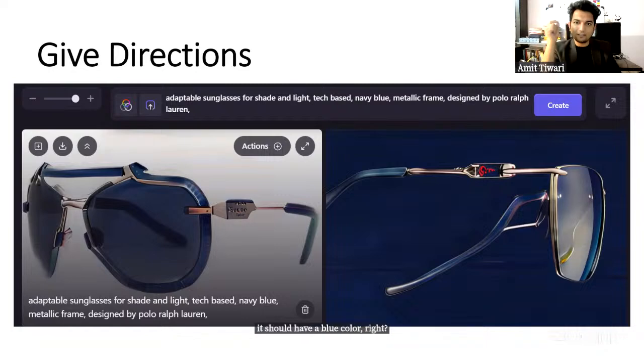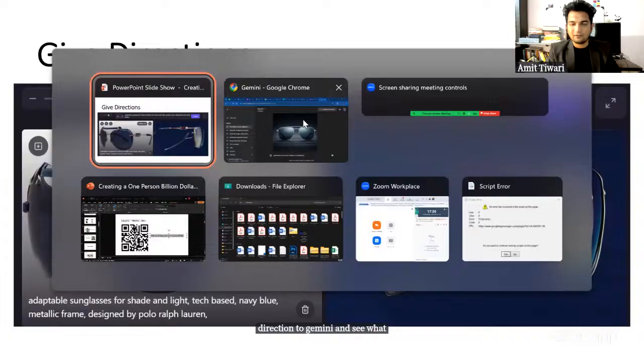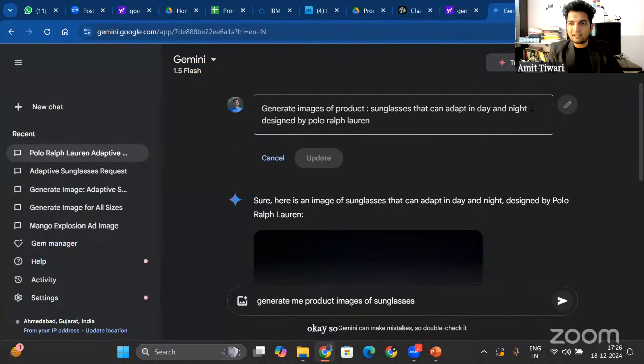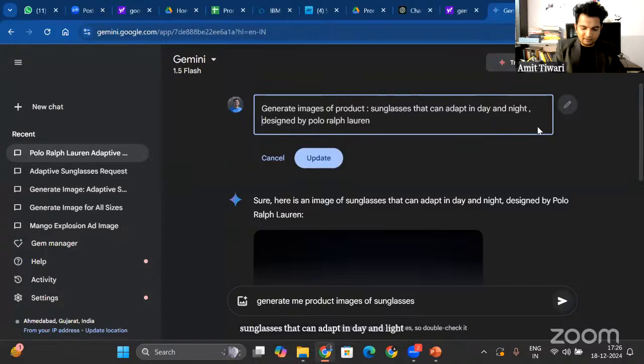So let me give that direction to Gemini and see what the response is. Sunglasses that can adapt in day and light, navy blue color, and the metallic frame, and tech style.